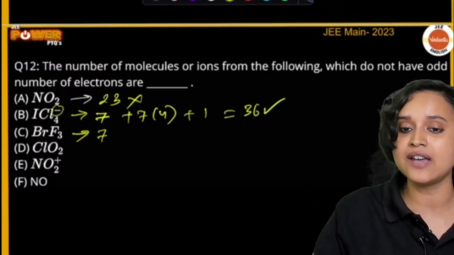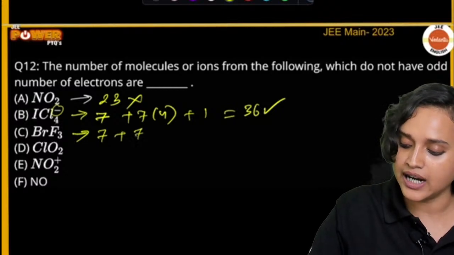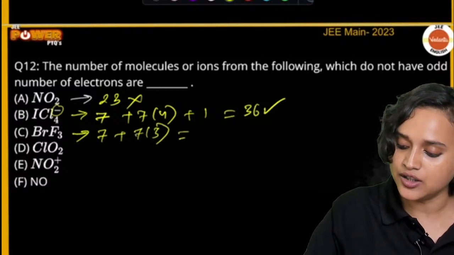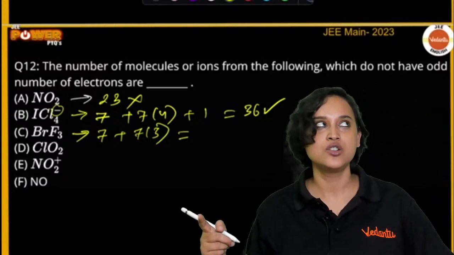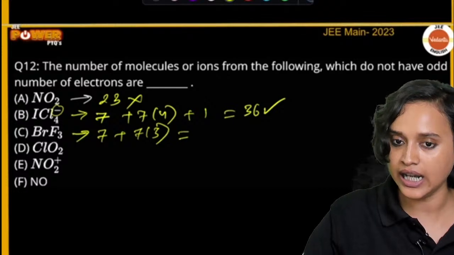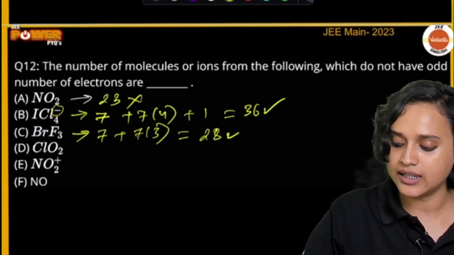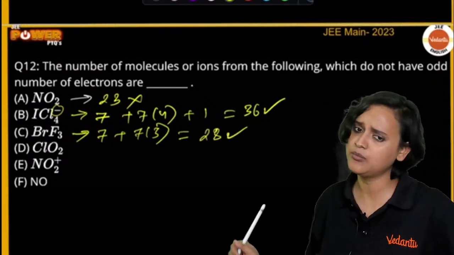We will have again 7. 7 plus 7 into 3, right? So 7 into 3 will have what? 7 threes are how much? 21. 21 plus 7 is 28, right? So 28. This is also an even number of electrons.